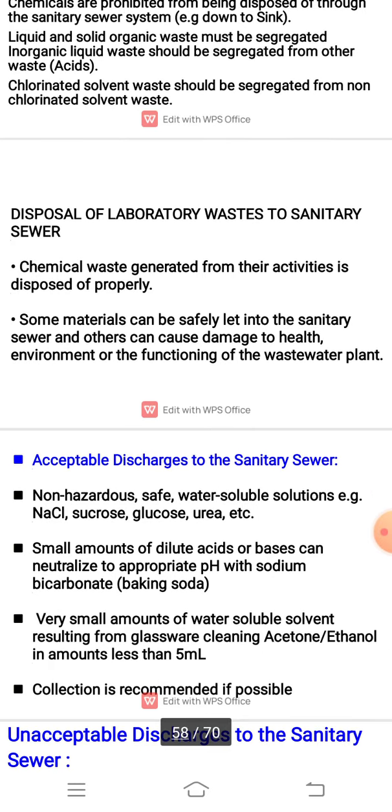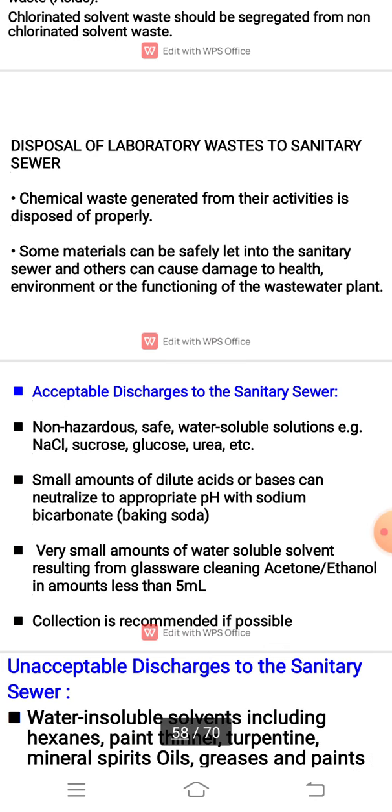The next point in this chapter is the disposal of laboratory waste to the sanitary sewer. Chemical waste generated from laboratory activities is to be disposed of properly. Some materials can be safely let into the sanitary sewer and others can cause damage to health, the environment or the functioning of the wastewater plant.